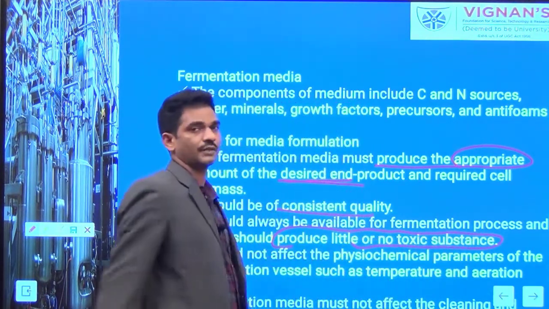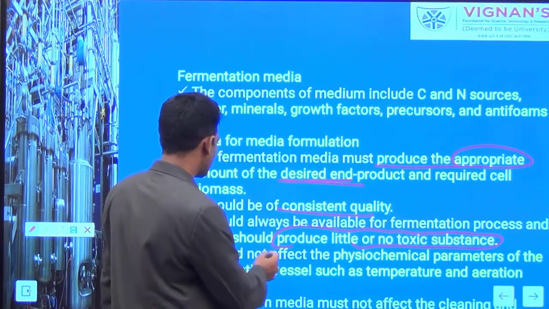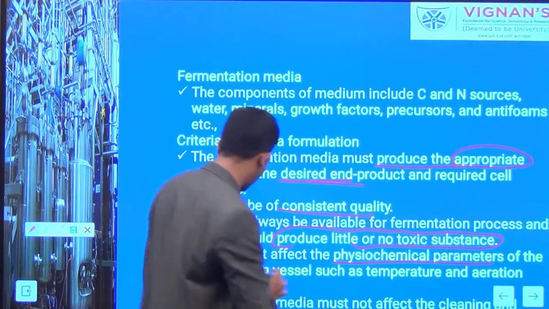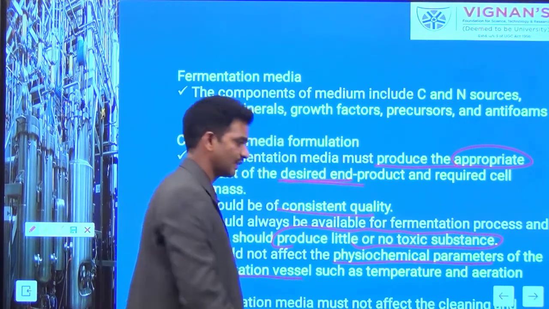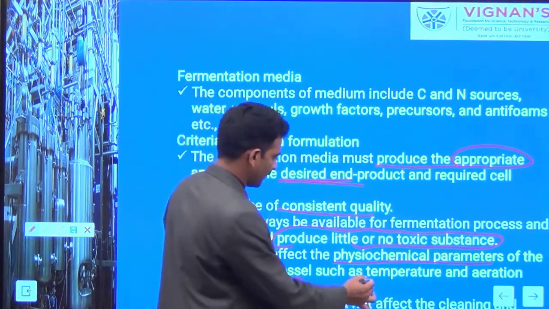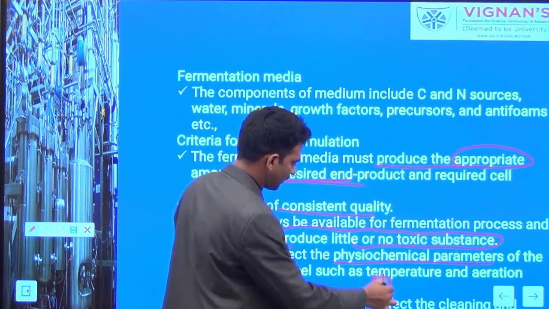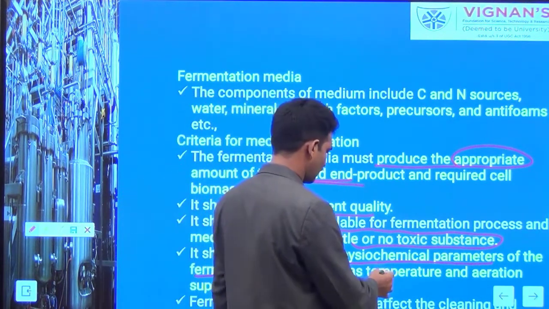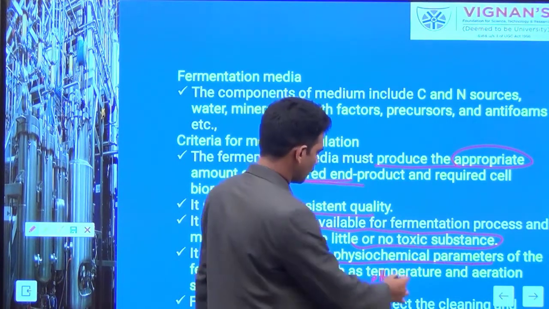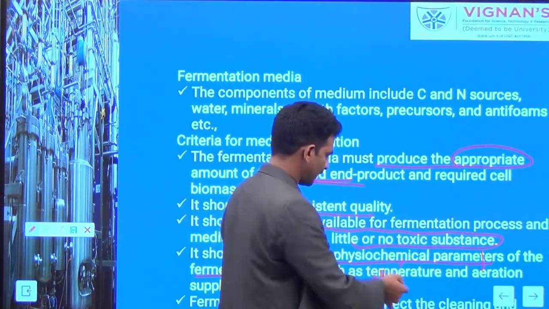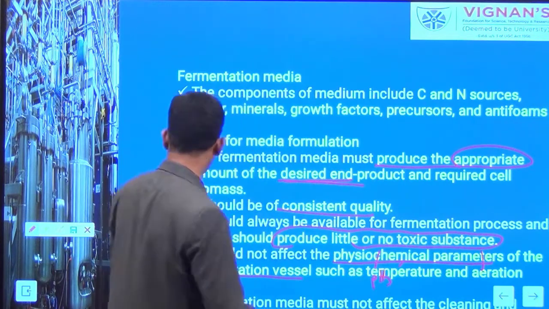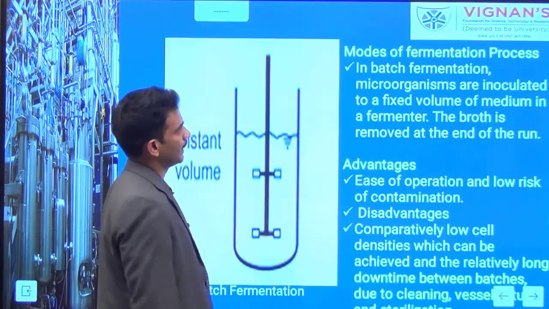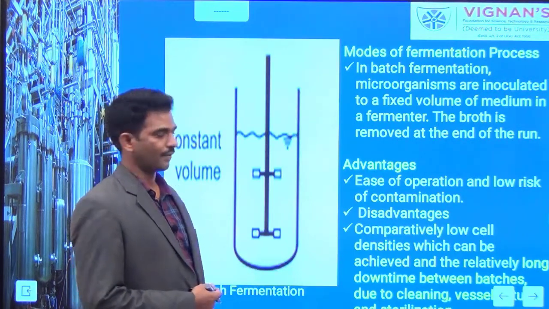There should be no toxic substances. And it should not affect the physiological parameters of the fermentation vessel. During the fermentation process, you can maintain various required conditions based on the inoculated cell, which include temperature, aeration rate, and pH, most preferably.